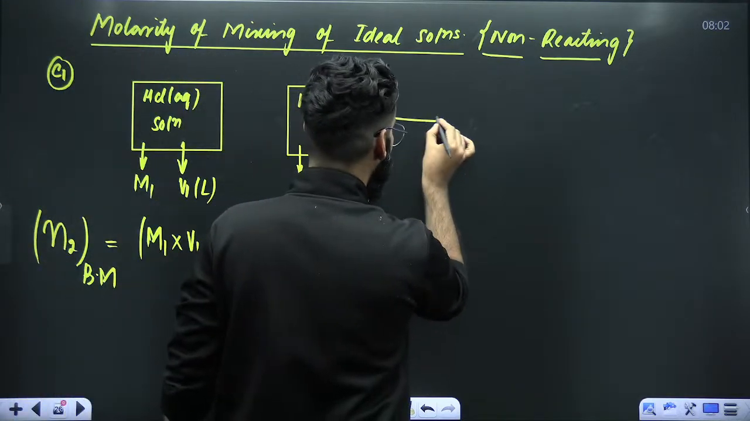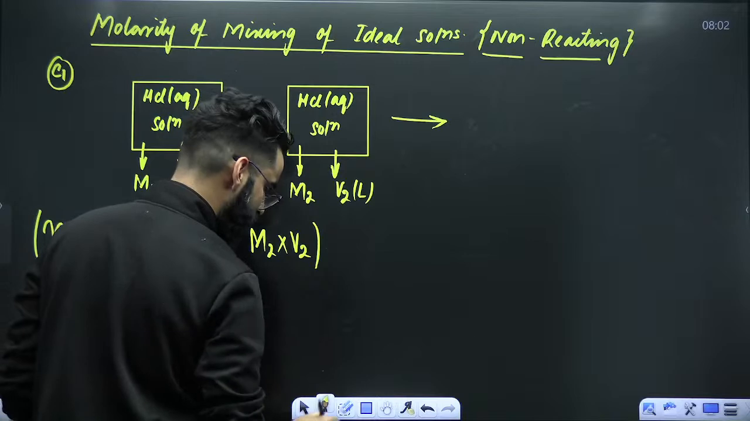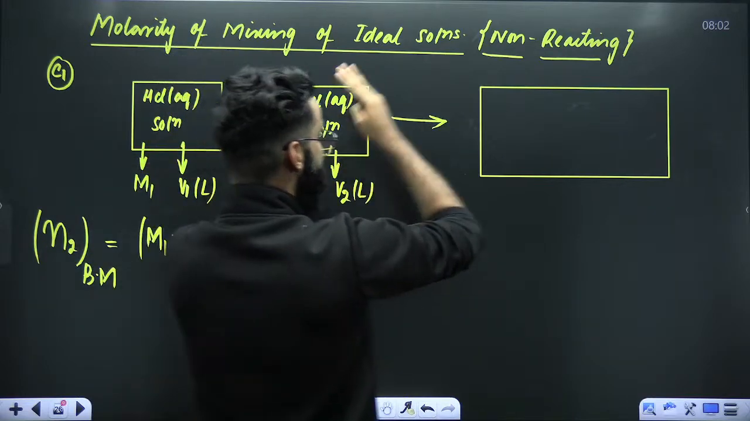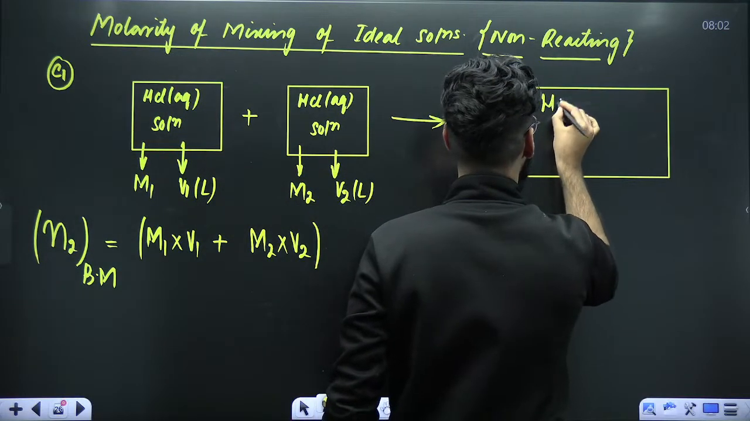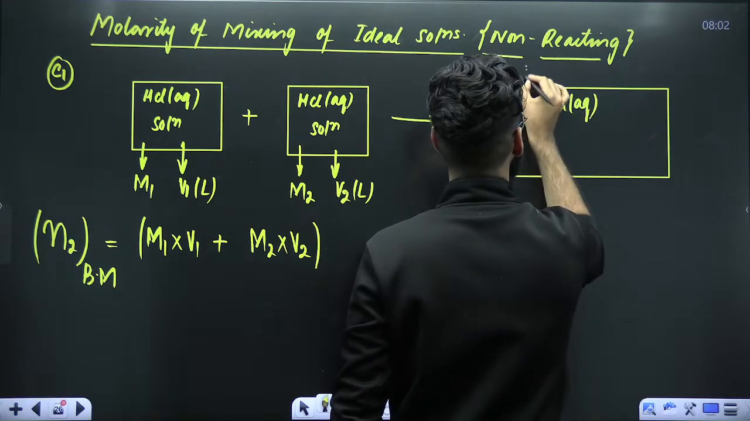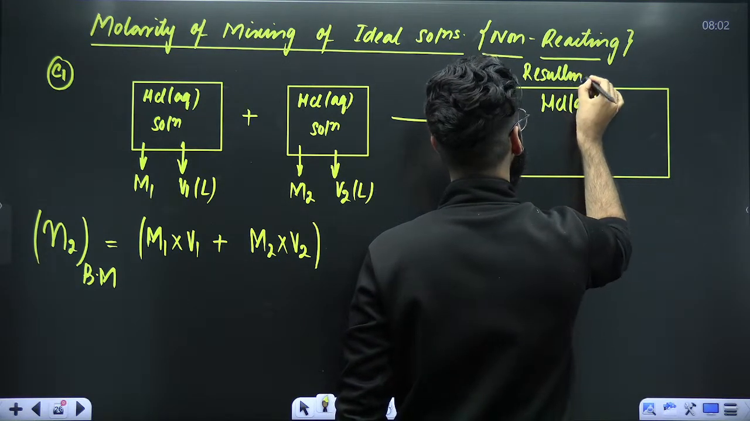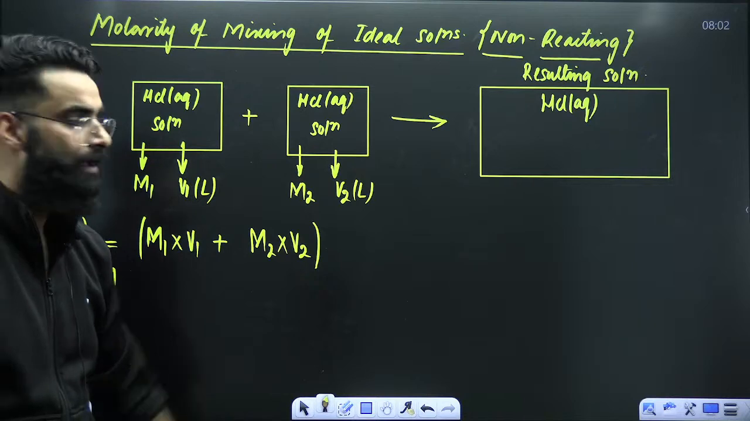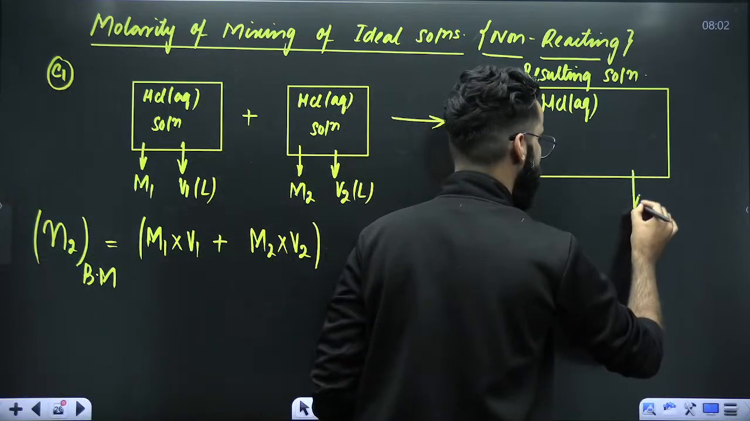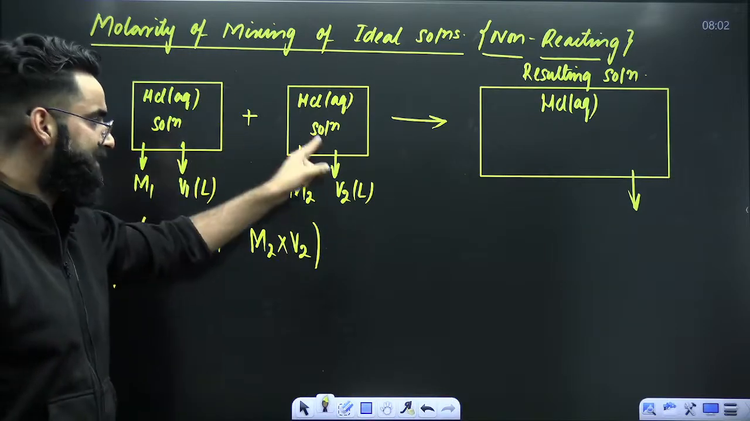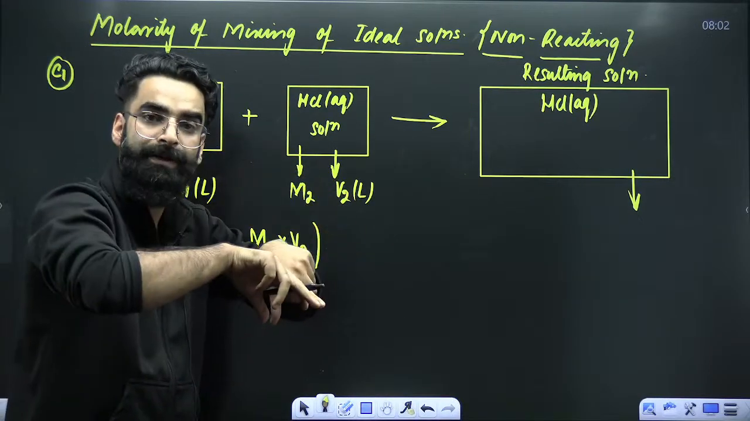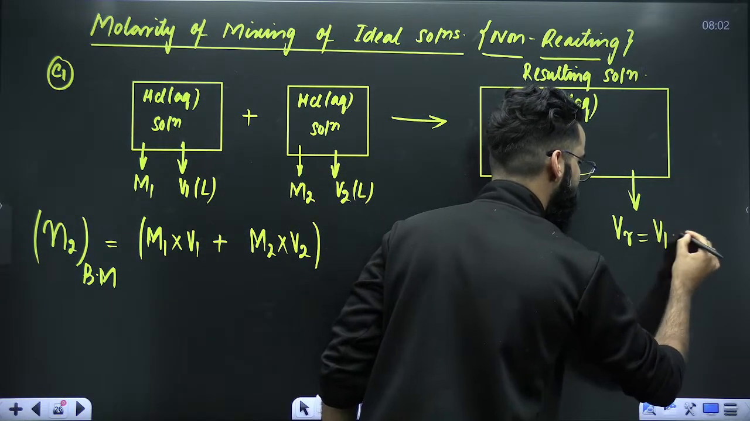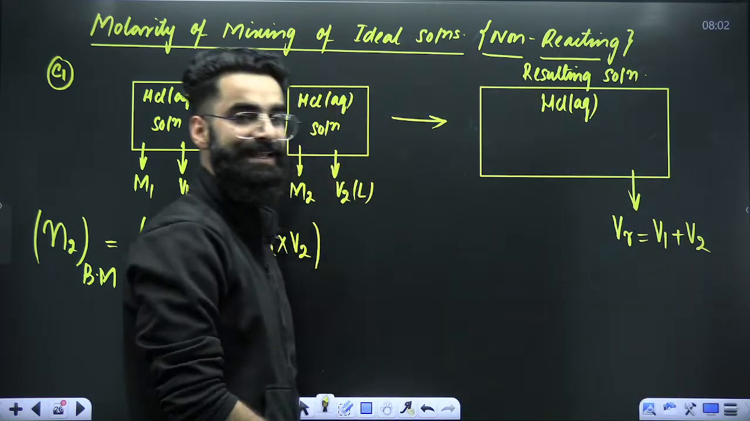Now, what you are going to do is mix these two solutions. When you mix them in this final container, I will get a final HCl aqueous solution, which I'm calling the resulting solution of HCl. Now tell me, what will be the volume of the final solution of HCl? The volume of one solution was V1, the other V2. Now you're mixing them up. So the final volume, which I'm representing with VR, will be simply equal to V1 plus V2 if the resulting solution is ideal in nature.